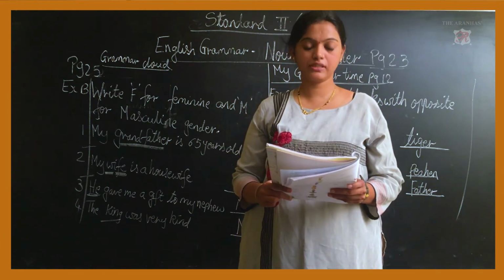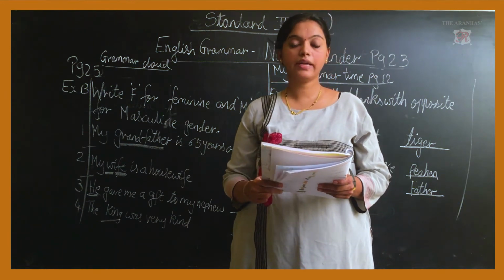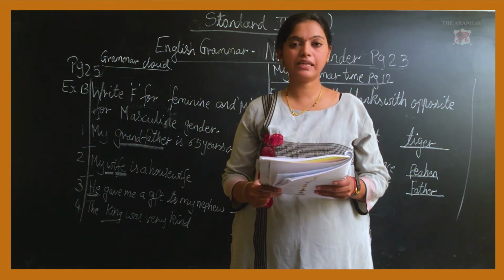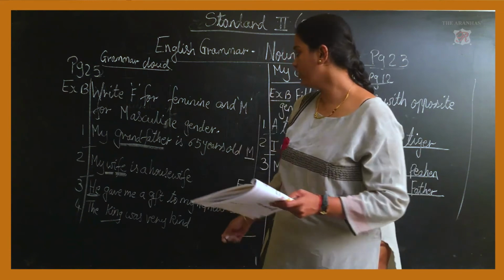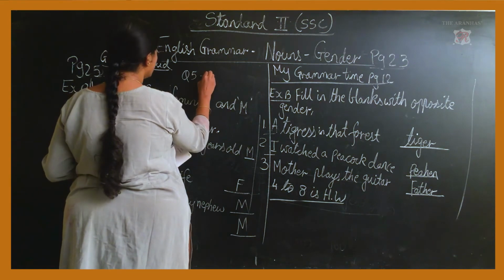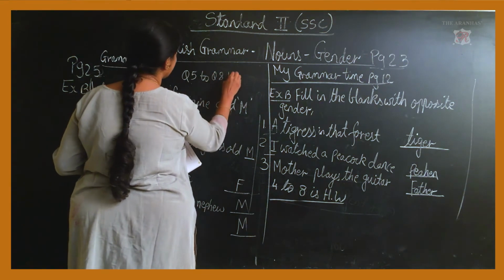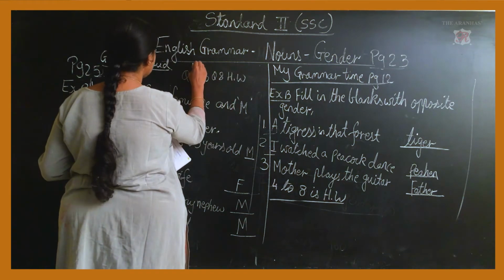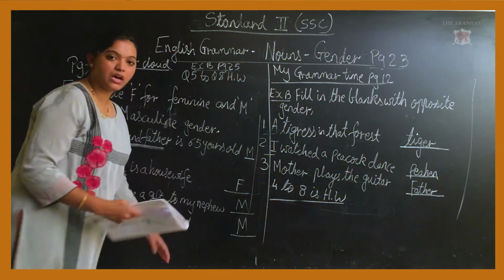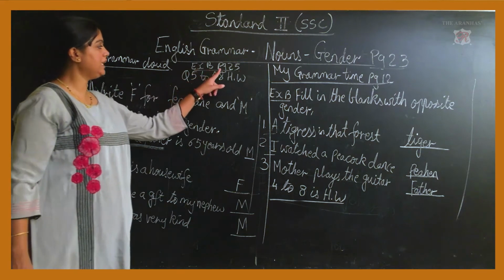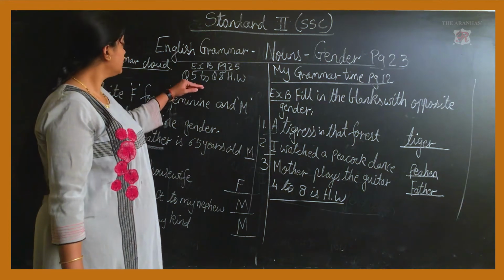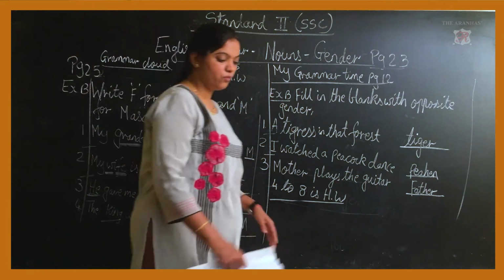Okay children. So now your question number 5. Snow White was a princess. Peacock dances when it rains. My uncle is a swimmer. The hen laid down 6 eggs. All these four are for your homework. Question number 5 to question number 8 is for your homework. That is of your exercise B, page number 25. I don't have space down, so I am writing it up.